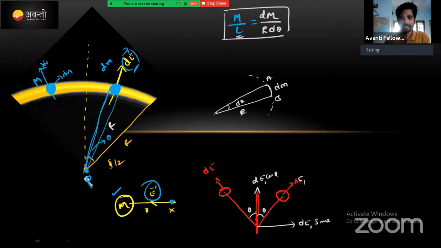Okay, then this is dE2, मान लो. Along the x axis, प्लस होता है same vector dE cos theta. Along the y axis, dE2 sin theta. Correct.